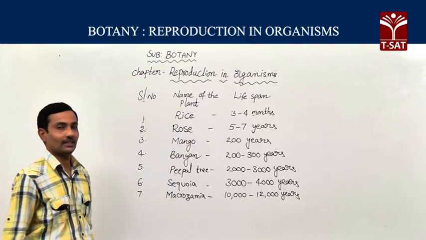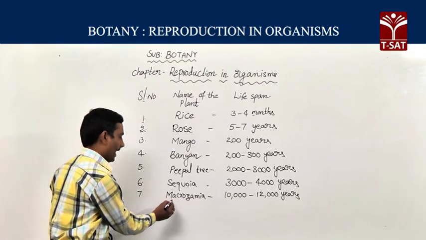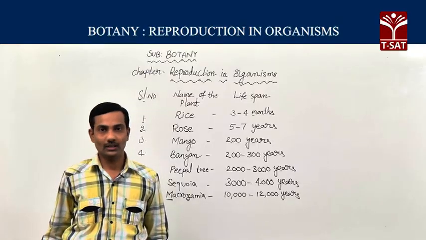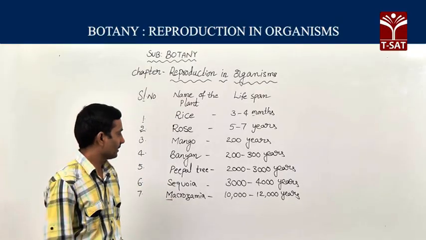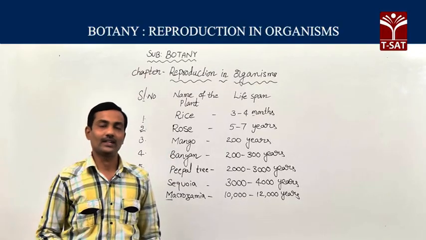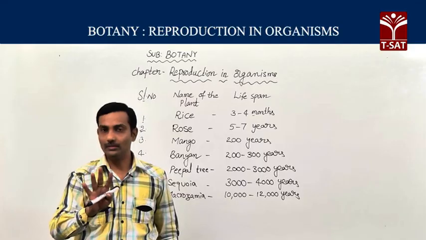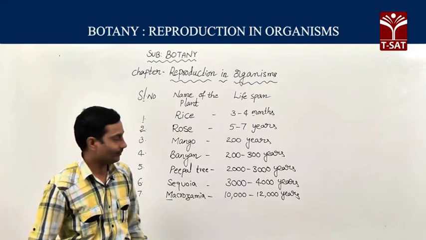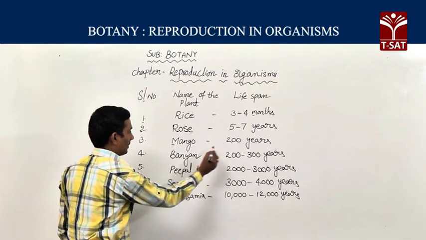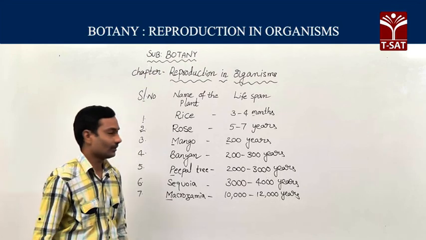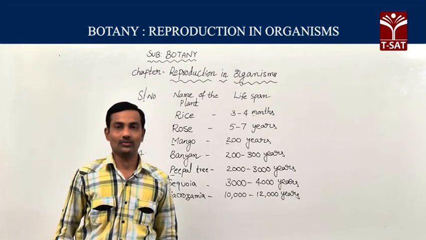Rice plant is 3 to 4 months, Macrogamy gymnosperm is 10,000 to 12,000 years. A few plants are morphologically the same height, but their lifespans differ. Mango plant lifespan is 200 years, but the peepal tree is 2000 to 3000 years.